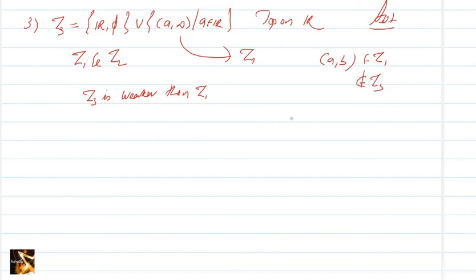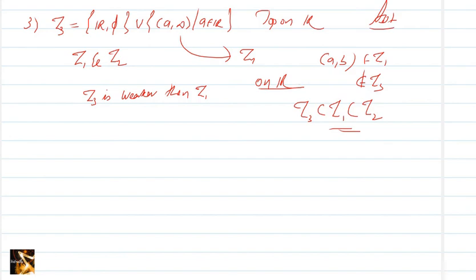So tau 3 is contained in tau 1 and that is contained in the semi-open interval topology tau 2. So you have three topologies on the same set, one contained in the other and that contained in the other also.